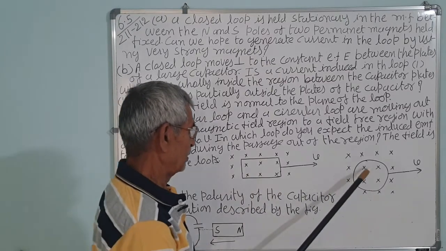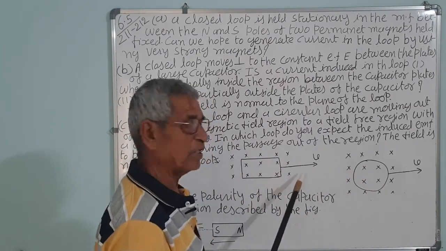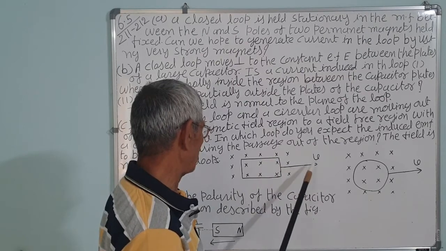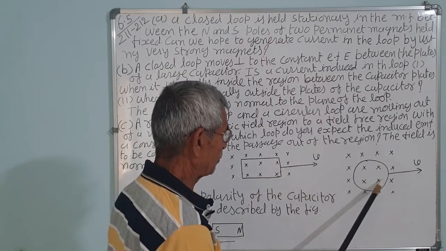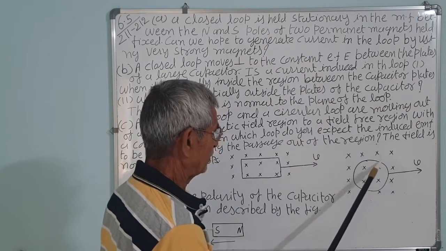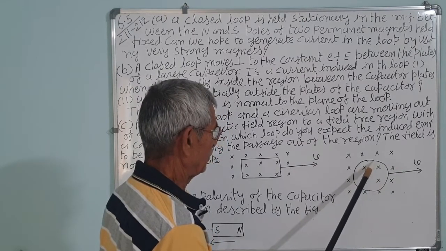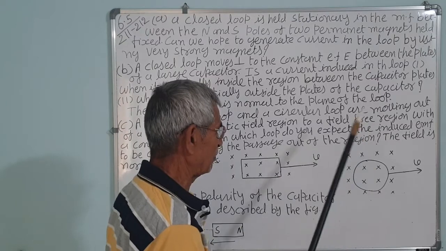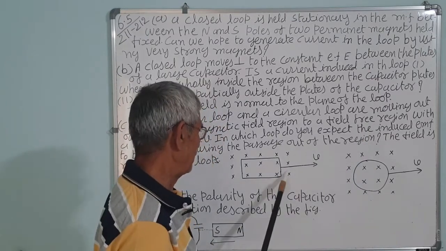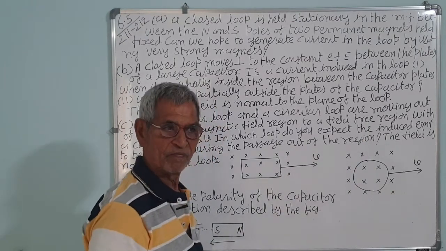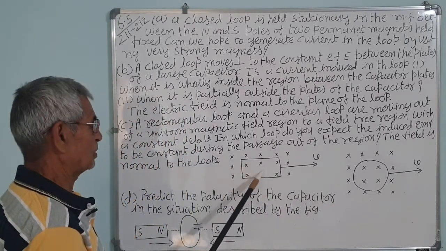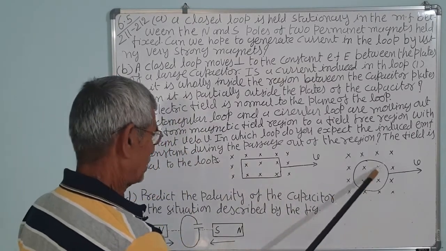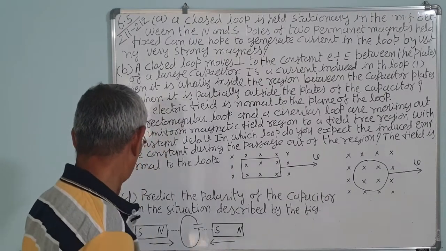Here the area is not constant because flux is B dot A. It's a constant velocity, so there will be a constant change in the area. But here, if this portion is out of the field, this area is less, a small one. Here the area is more in the same interval of time. So d phi by dt will be constant here, but here it won't be constant. So in the case of the rectangular loop, it will be a constant EMF, but in the case of the circular loop, it won't remain constant.